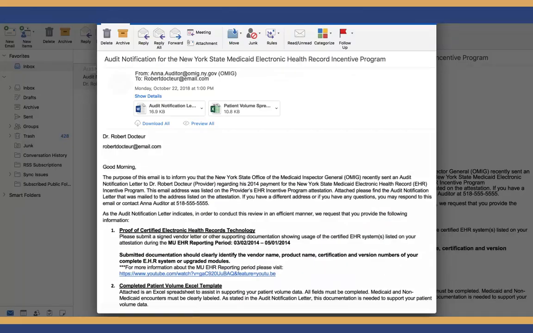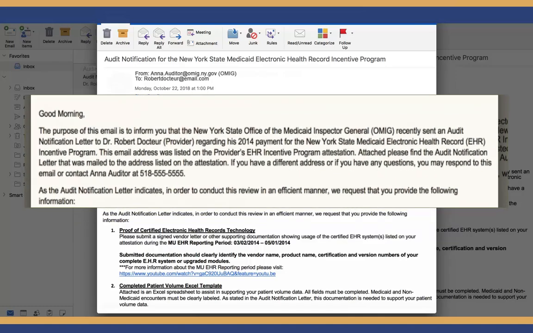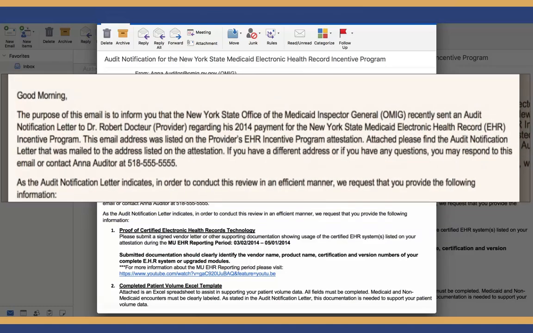The email begins by explaining that the purpose of the notification is to inform the provider that the Office of the Medicaid Inspector General, OMIG, recently sent an audit notification letter. The email goes on to note the name of the provider who is being audited and the activity being audited. In this example, the provider, Robert Doctor, is being audited for his 2014 Meaningful Use Attestation. If the provider has not received a hard copy of the audit notification letter or has any questions, he or she is instructed to contact the auditor, whose contact information can be found in both this email and the audit notification letter. The email goes on to explain that the provider is required to provide supporting documentation.